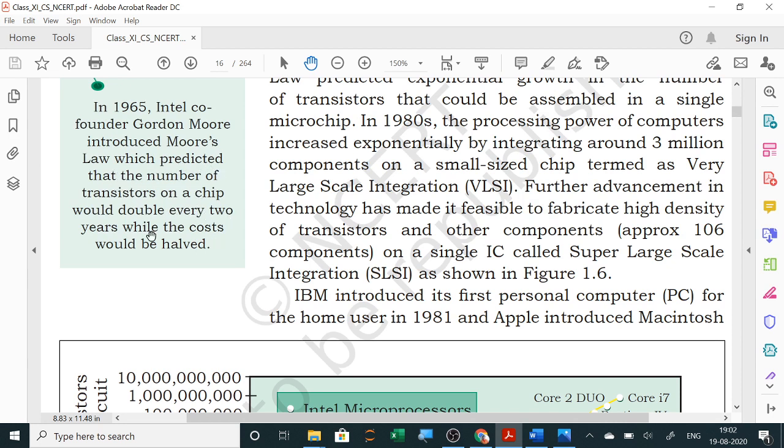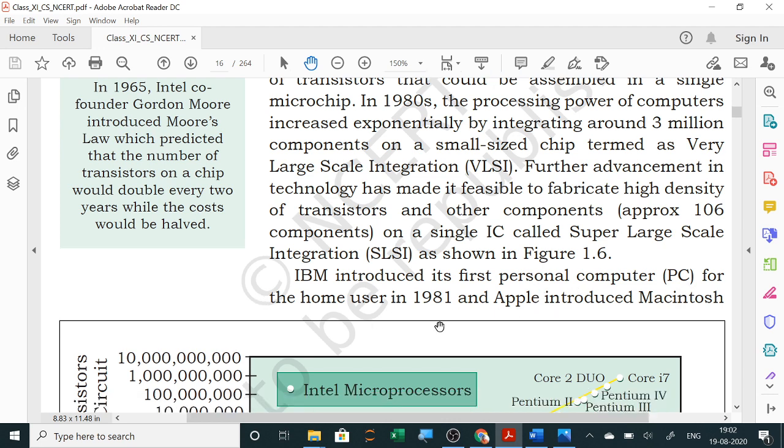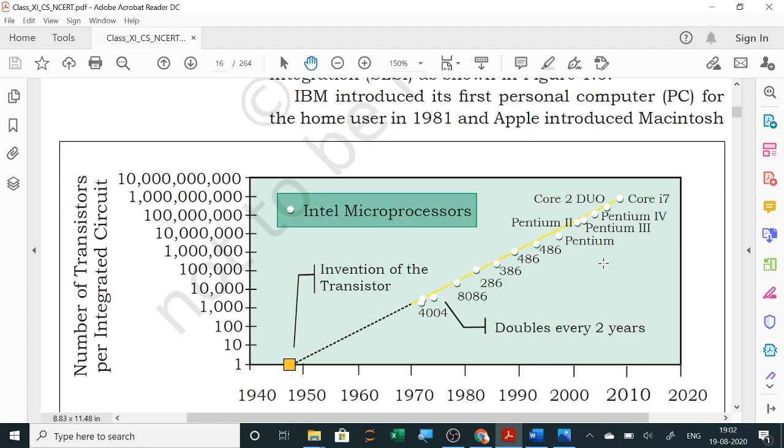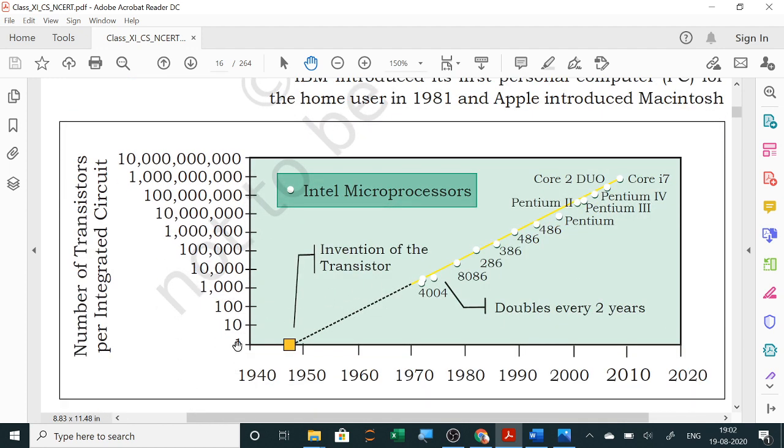Now here you can see in 1965, Intel co-founder Gordon Moore introduced Moore's law, which predicted that the number of transistors on a chip would double every 2 years while the cost would be halved. So IBM introduced its first personal computer for the home user in 1981. The Apple introduced Macintosh.